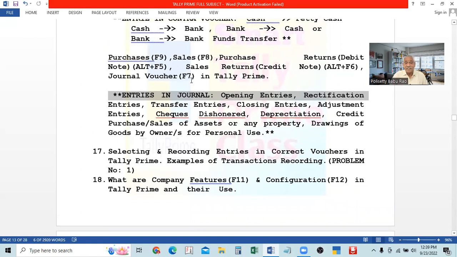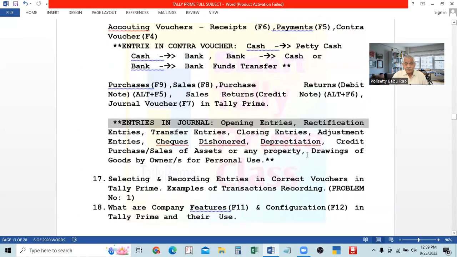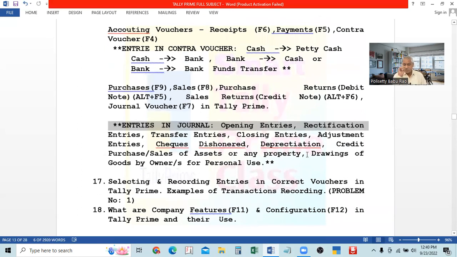journal voucher F7. So here, understand now. Whatever can be recorded and cannot be recorded in all the other vouchers should be recorded in the journal voucher. So for example, I am giving what are the entries made in the journal voucher.